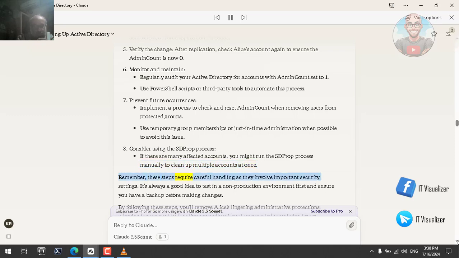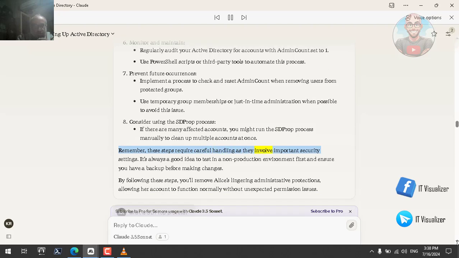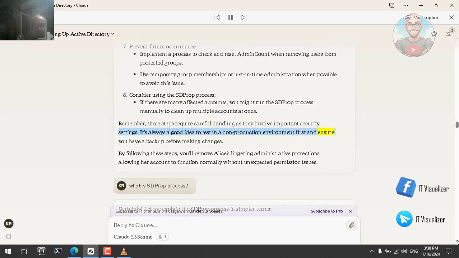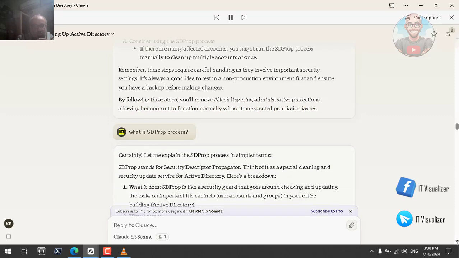Remember, these steps require careful handling as they involve important security settings. It's always a good idea to test in a non-production environment first and ensure you have a backup before making changes. By following these steps, you'll remove Alice's lingering administrative protections, allowing her account to function normally without unexpected permission issues. What is the SDProp process?